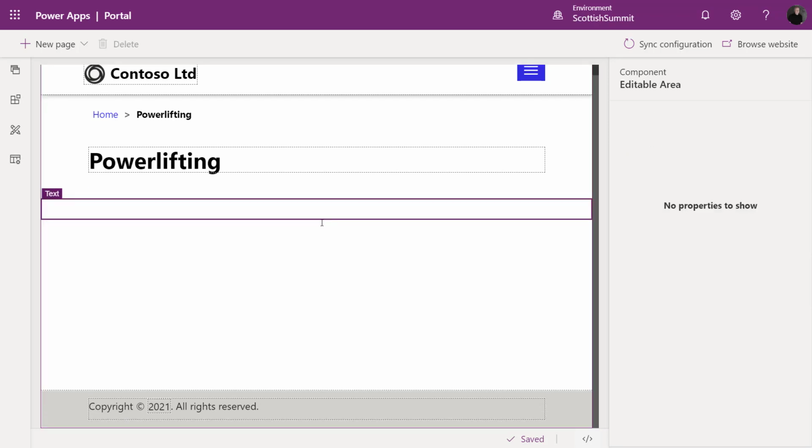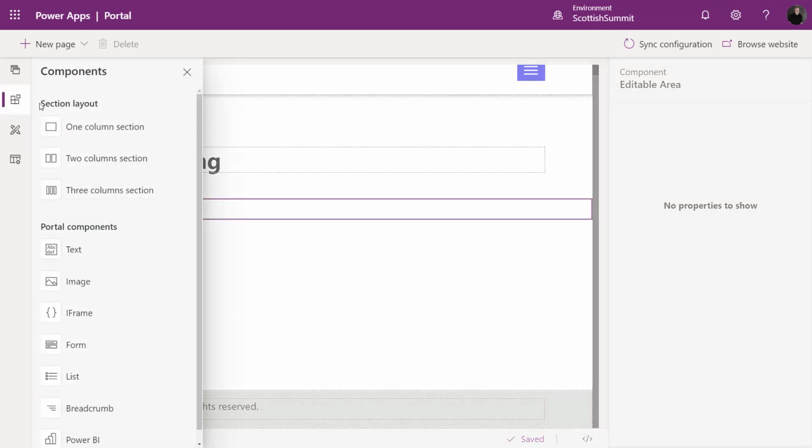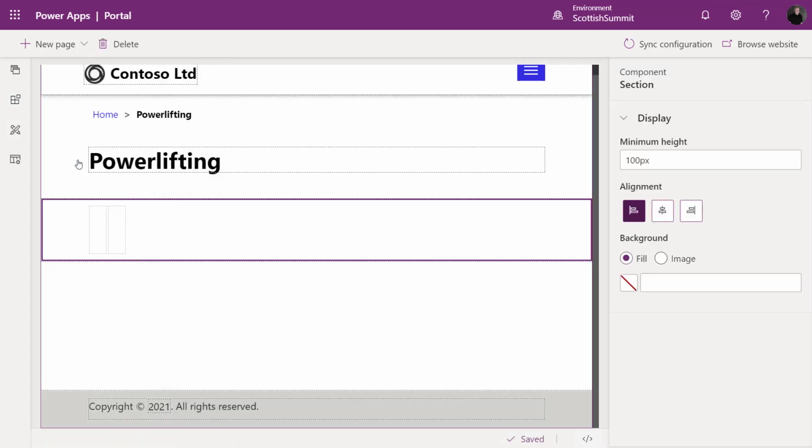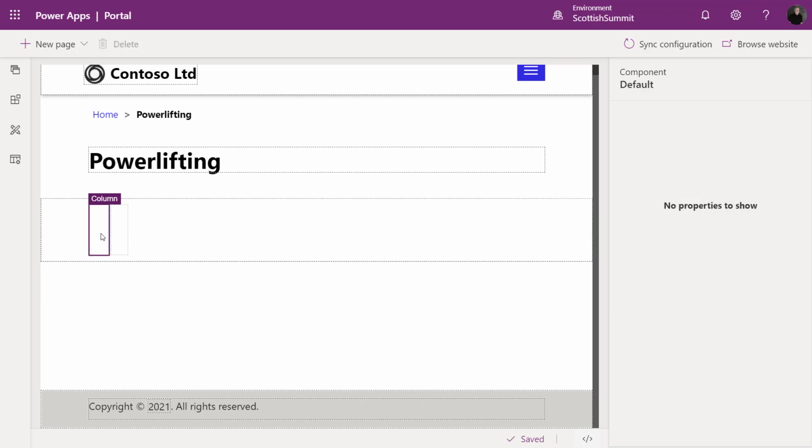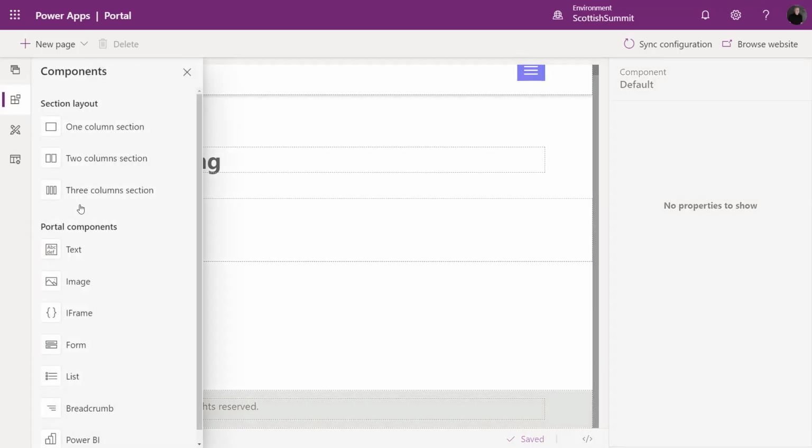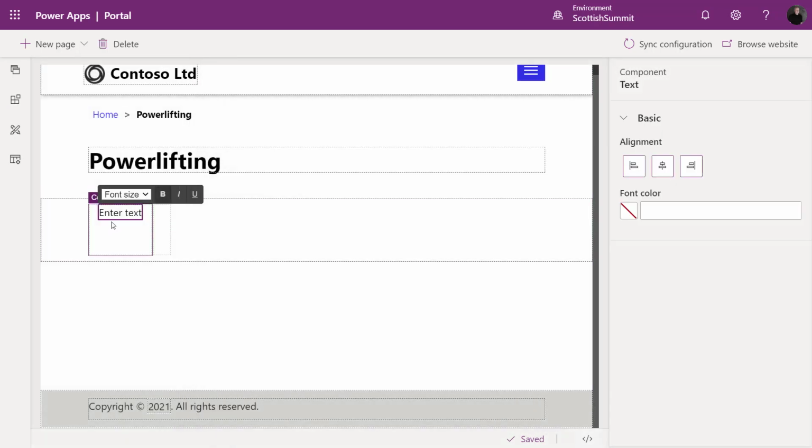I want to get rid of that sample text. And we have here something called the tool belt, where I can begin to put in other sections. So let's just start with a 2-column section. We have these 2 columns here, and this will expand out as we begin to work with the portal. The first column, I'm going to choose that. I'm going to go back into my components, and I'm just going to put in some text. So there's some text here, and what I'll do is I'm just going to paste in a piece of text that I had from before.